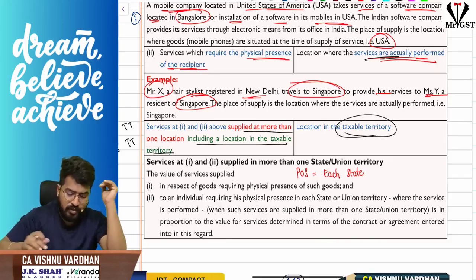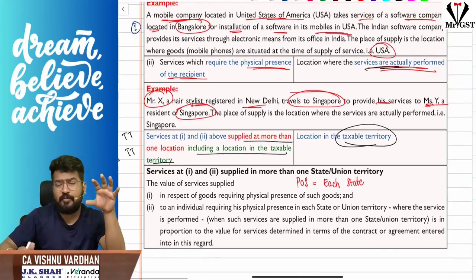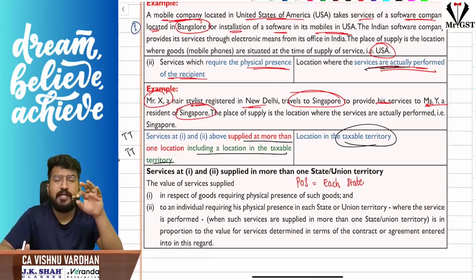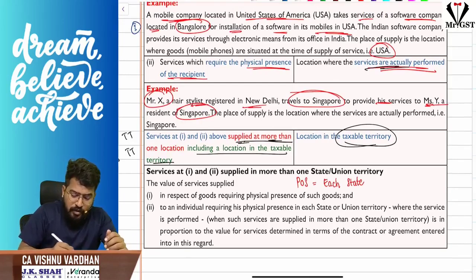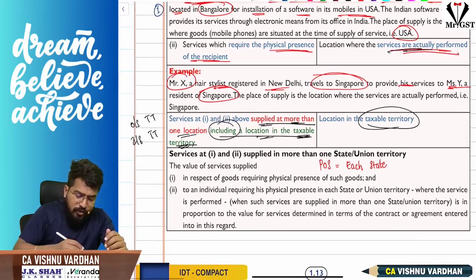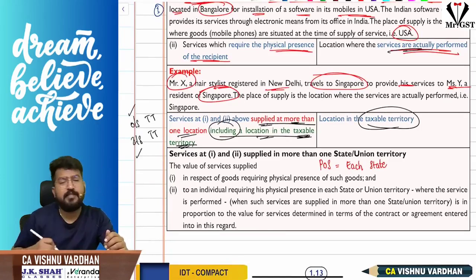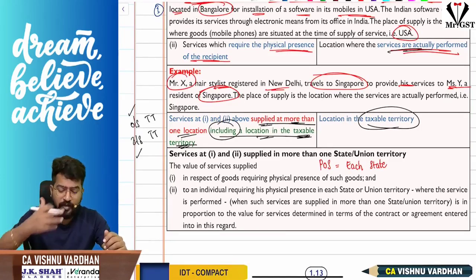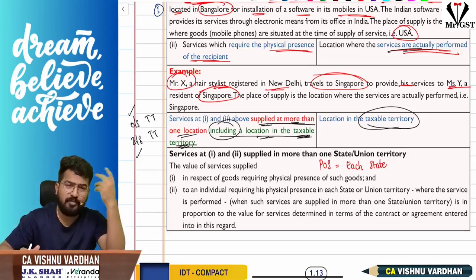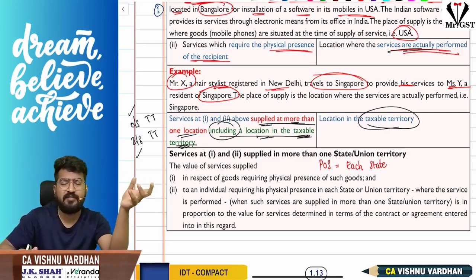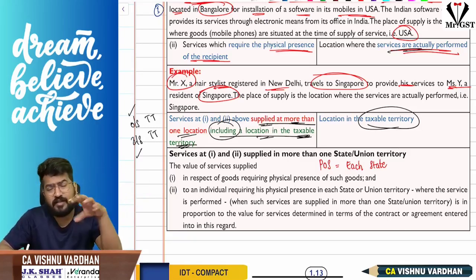Okay, now what if this physical presence of the goods or recipient is required, in such cases, what if we are providing these services in more than one location, including a location in taxable territory? That means you are providing it outside taxable territory also, inside taxable territory also. Let us assume you are a hairstylist or a makeup artist. Some Hollywood actor needs your services. You are going abroad and providing services, the movie shooting is happening somewhere in Hollywood, and some part of the shooting is also happening in India, and you are providing your services in India also.